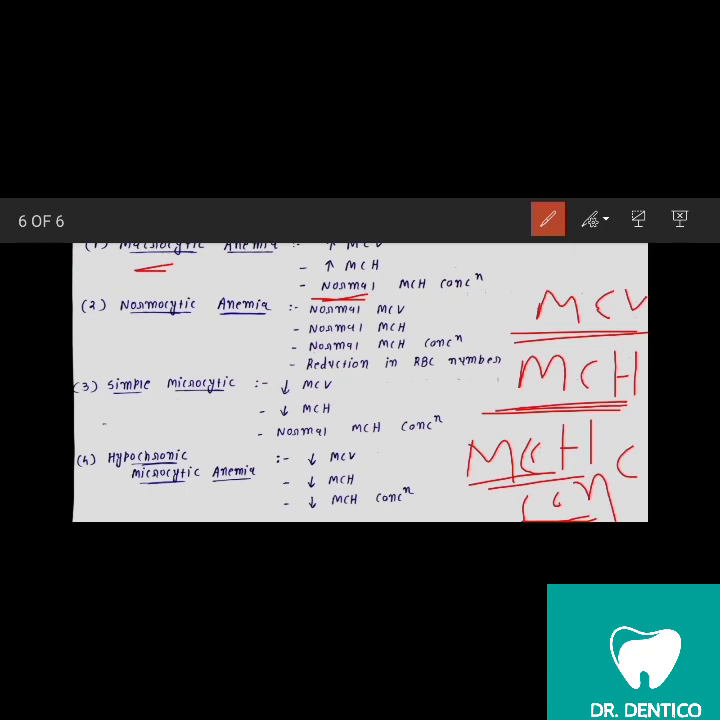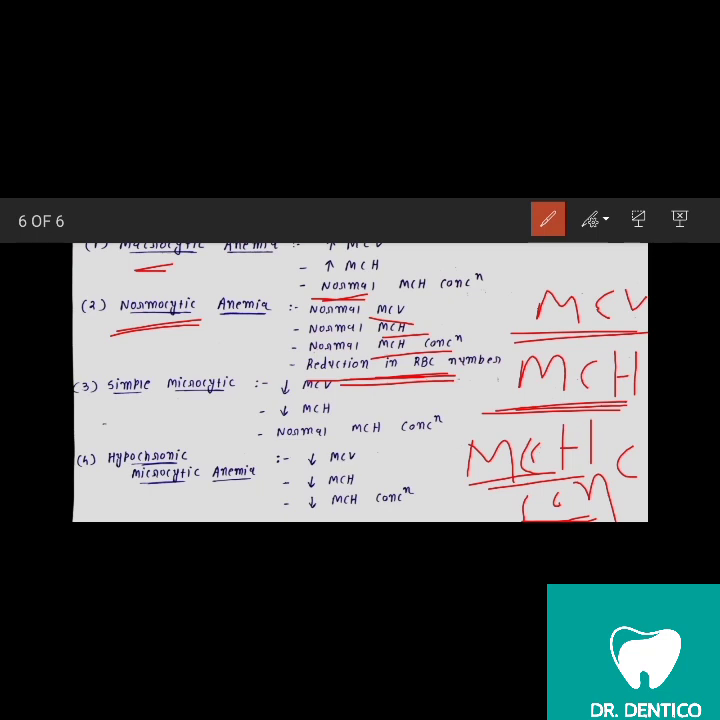Then the another is the normocytic anemia. As the word suggests, here all things are normal. But then anemia occurs, why? MCV is normal, MCH is normal, MCH concentration is normal. But here there is a reduction in RBC number. So RBC reduction occurs and due to that anemia will occur.